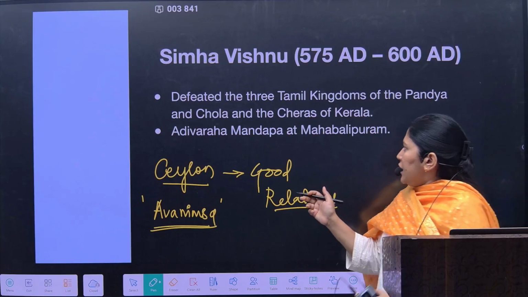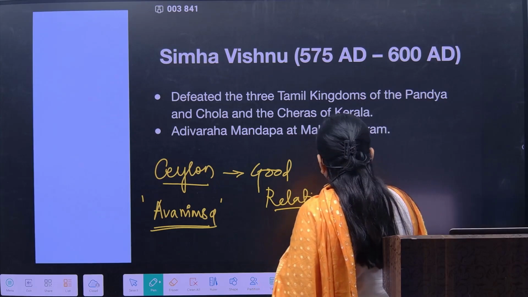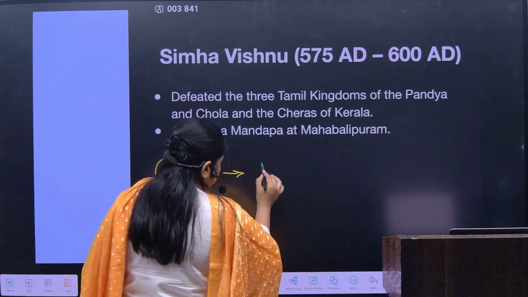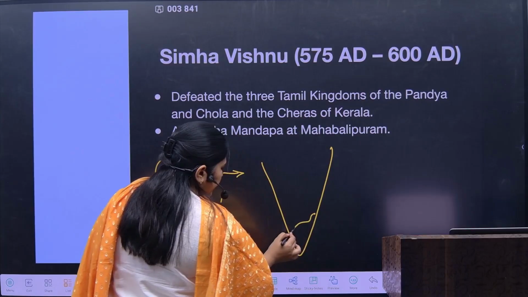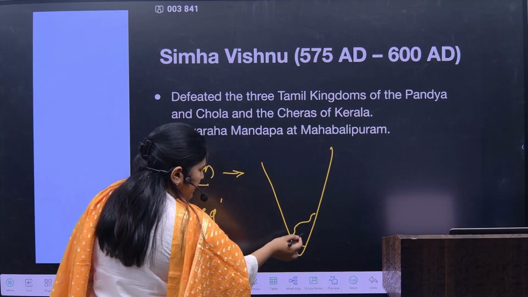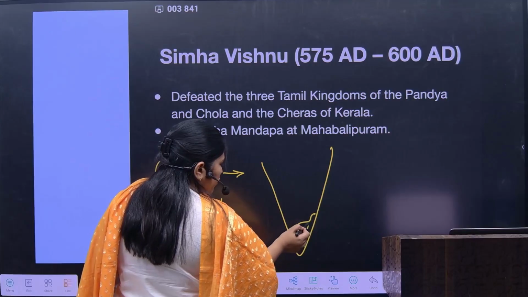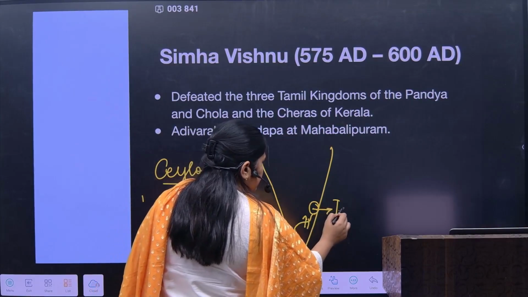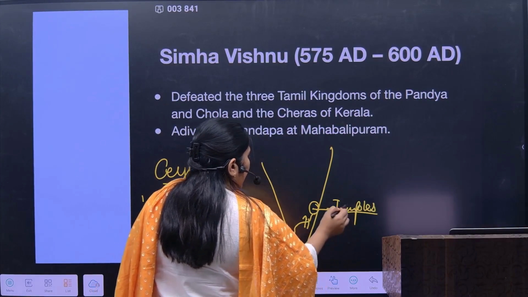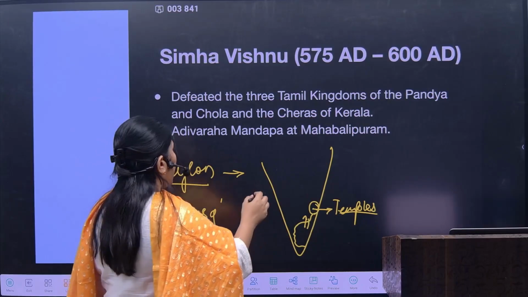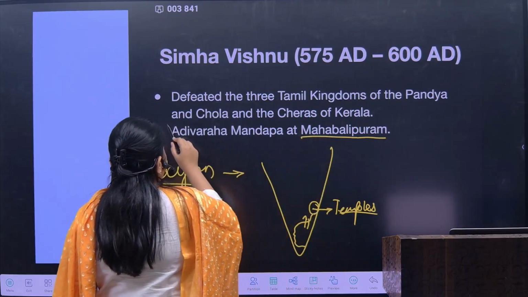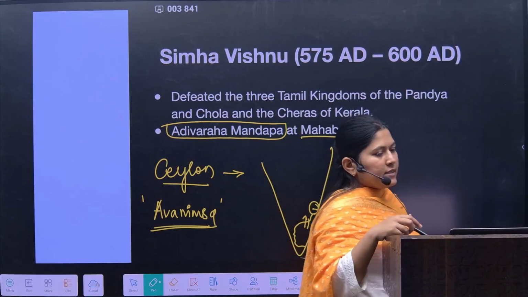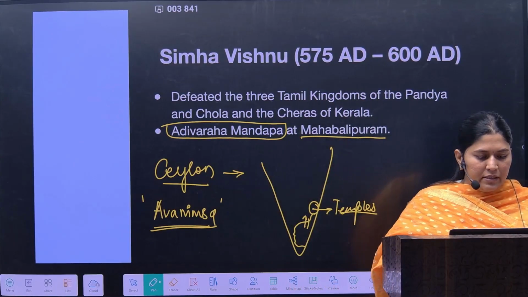So after that he will move towards the northern region. Let's suppose this is the Pallava dynasty and they have acquired the Chera, Chola, Pandya region also. Now they will move above, and they would be building major temples over here, and one of their temples is the Mahabalipuram temple, which was known as the Adi Varaha Mandap. The Adi Varaha Mandap was constituted by this Simha Vishnu.